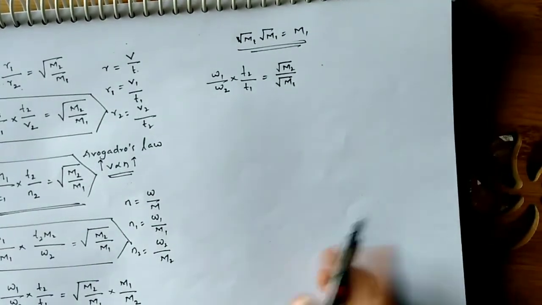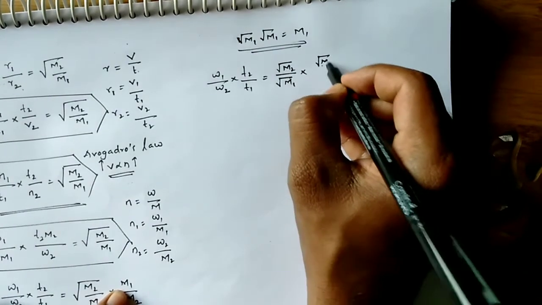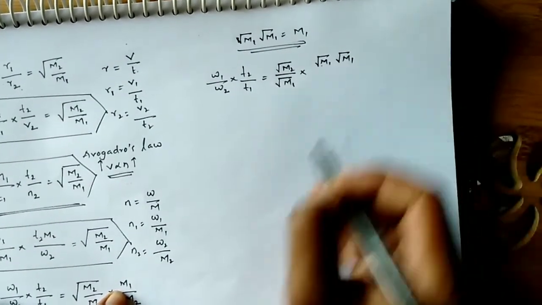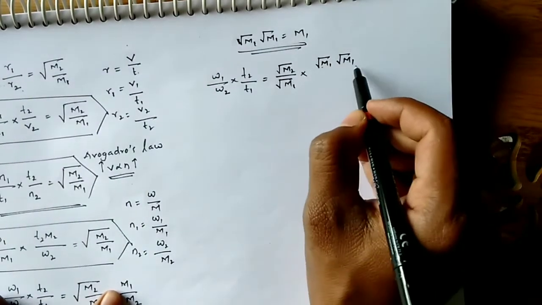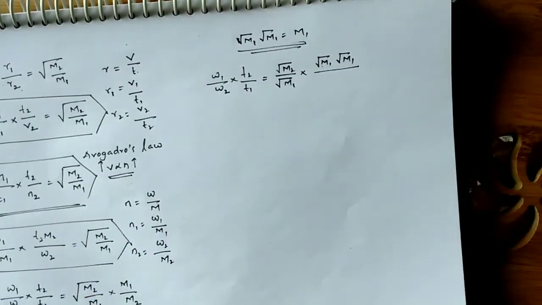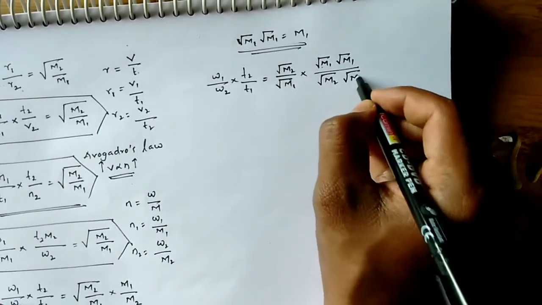Here I am writing this M1 as root M1 into root M1, and this M2 as root M2 into root M2.